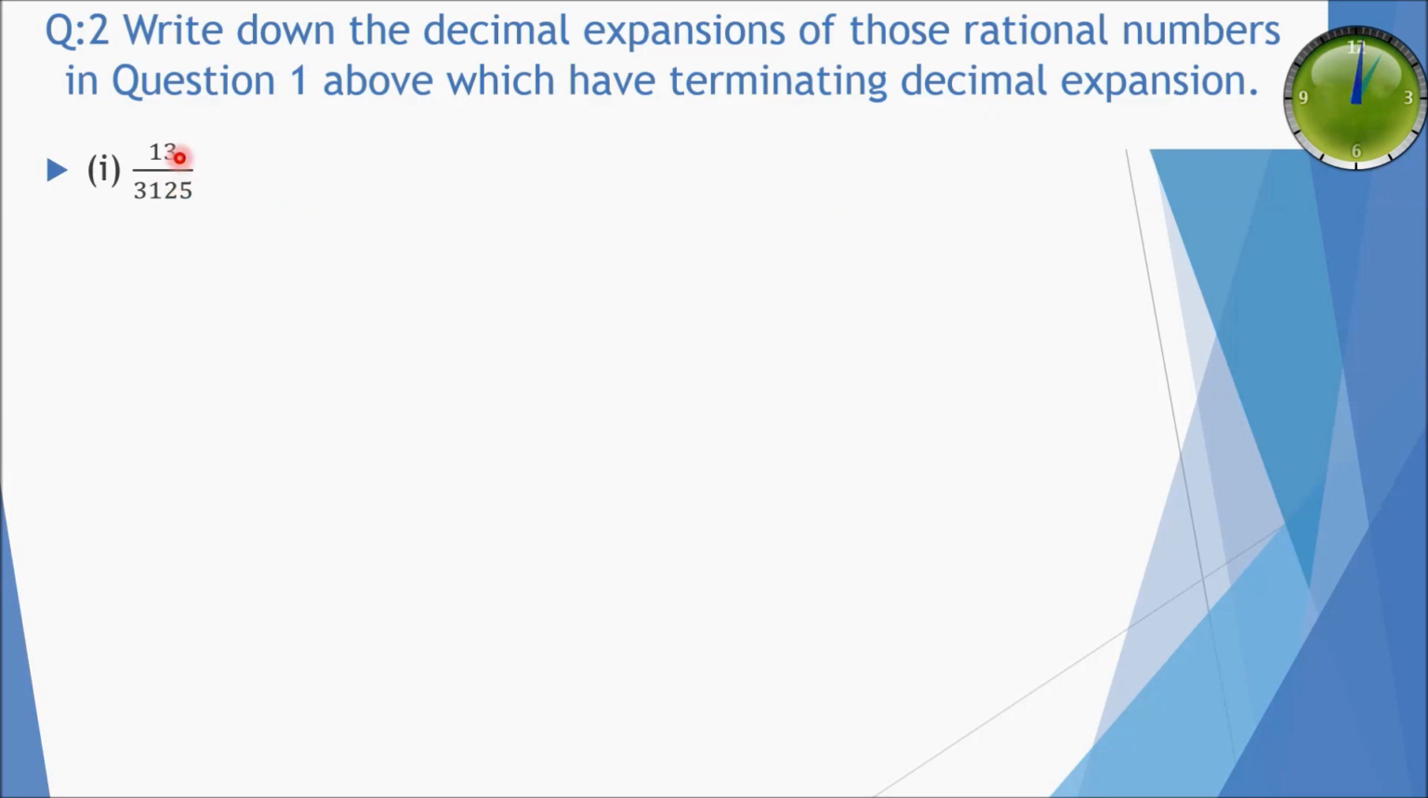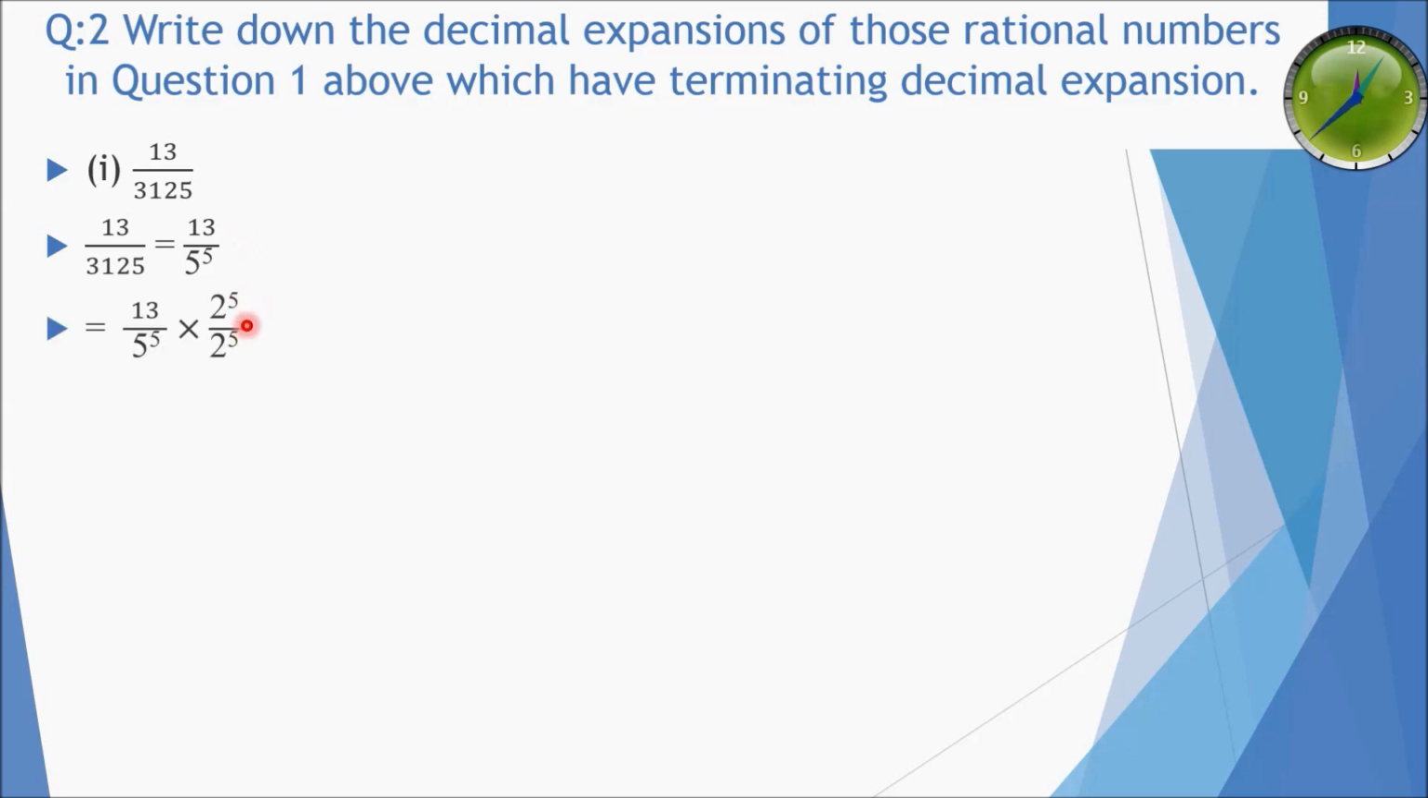So the first part was 13 divided by 3125. It was terminating. Now we will calculate the decimal expansion. Here you can see the factors of 3125, as we had calculated in question number 1, were 5 raised to power 5. Now we will calculate the decimal expansion by multiplying this fraction with 2 raised to power 5 and dividing by 2 raised to power 5. Why? I will explain that.